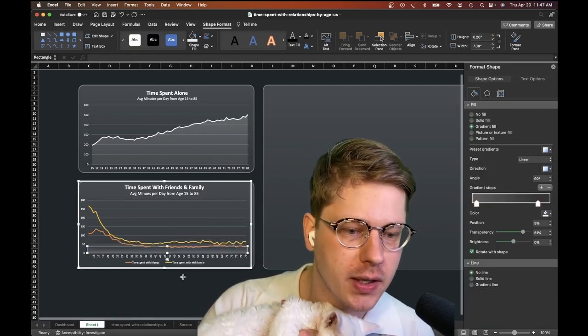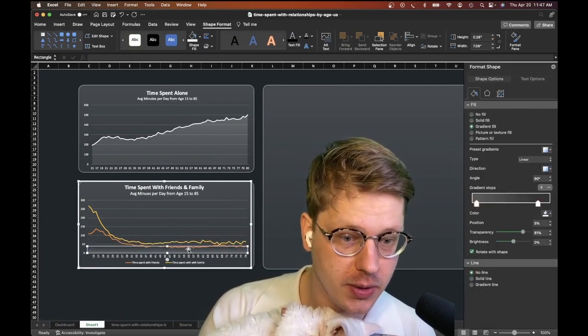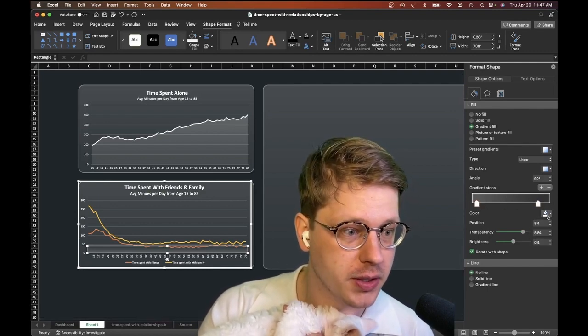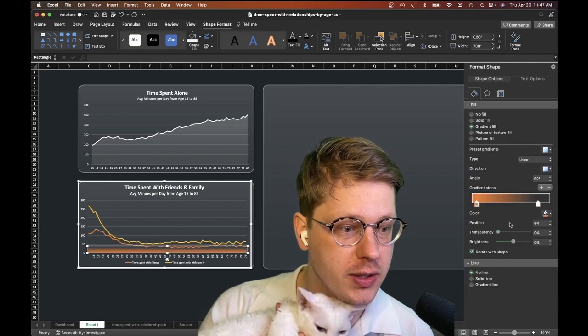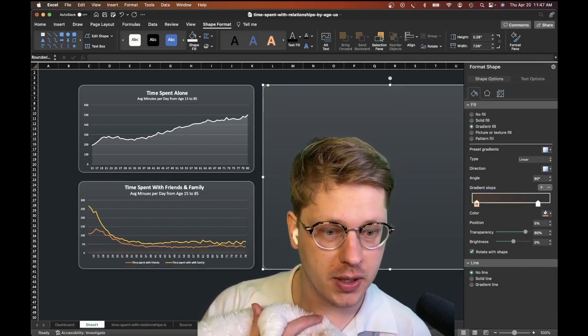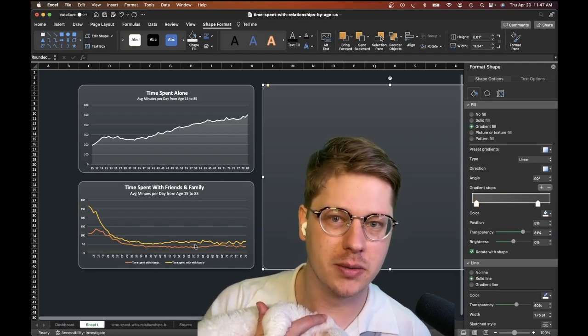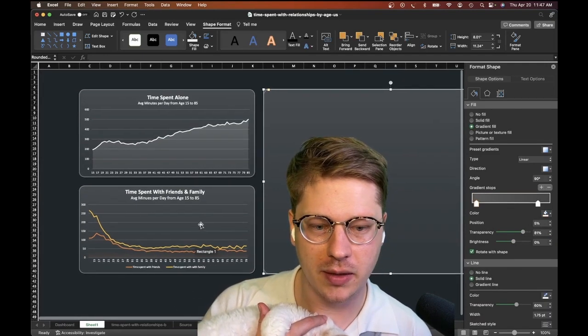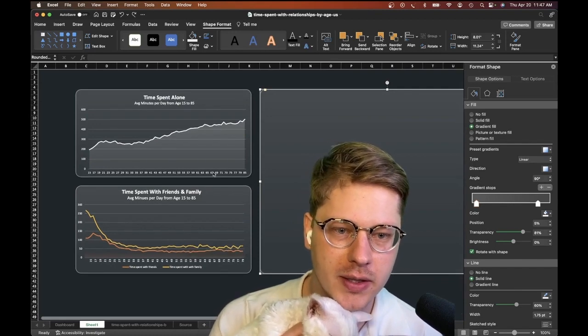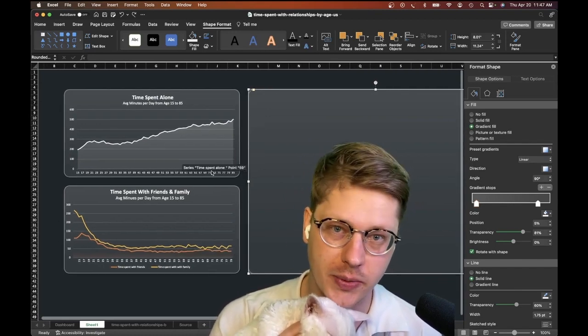I'm just going to adjust the color on that gradient. This is just like the one above, but on one side it's going to be fully transparent. On the other, we're going to just do a very subtle, transparent version of the orange color we have above, maybe 90% transparent. And that just gives us a little bit of a similar feeling above and below. All right, awesome. We got our two important charts here, the two series we want to highlight, or three series we want to highlight.